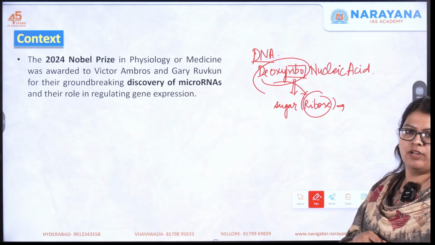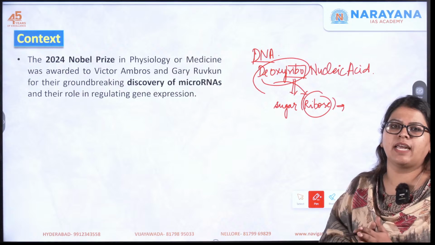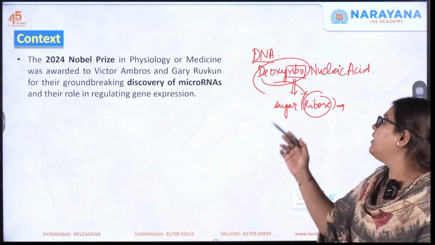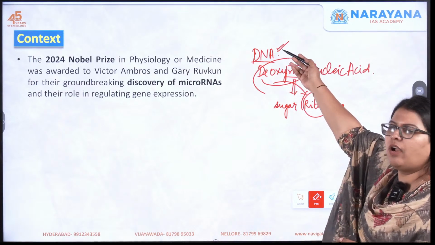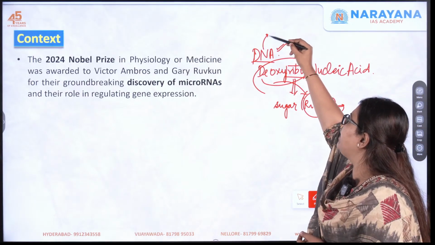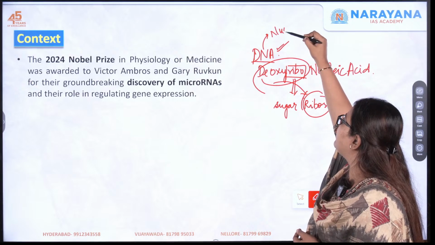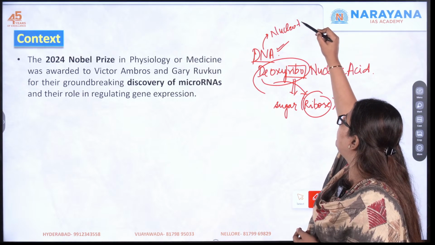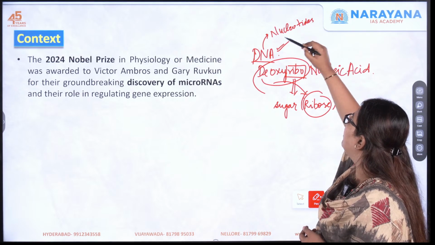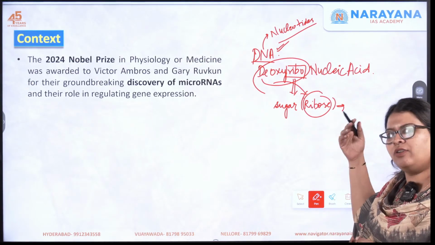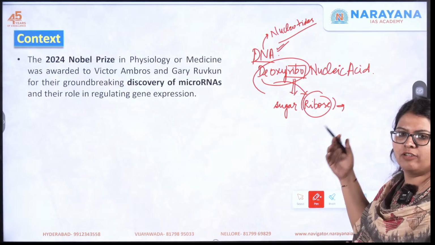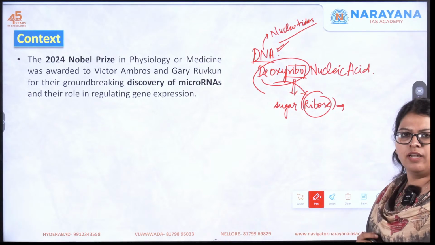So this is nothing but the sugar which is present inside the DNA molecule. That is why it is called deoxyribonucleic. Why is it called nucleic? Because it is made up of various nucleotides. What do you mean by nucleotides? These are the building blocks of DNA. So, for DNA or RNA, nucleotides are the building blocks of this genetic material.